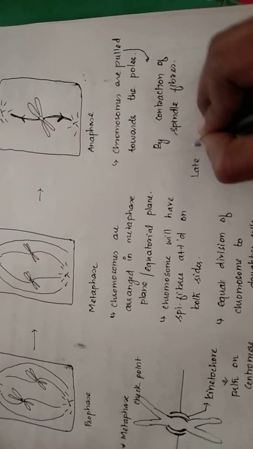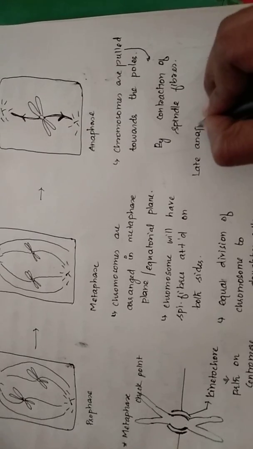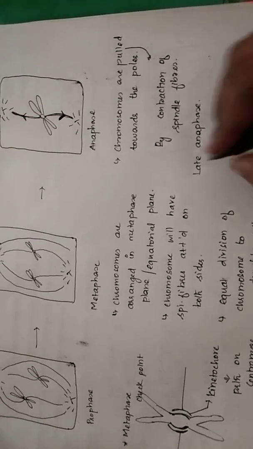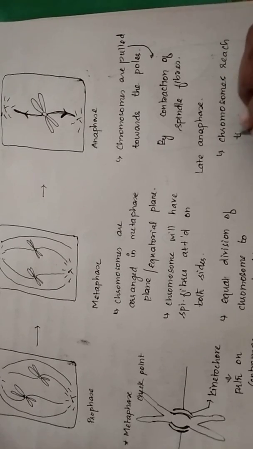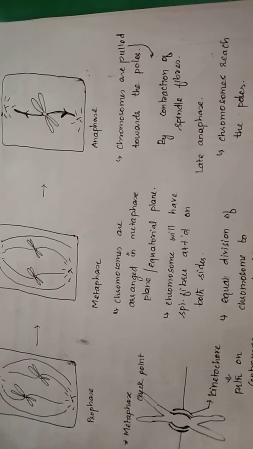இது starting of anaphase-ல. Late anaphase-ல, that is by the end of anaphase, chromosomes reach their poles. So chromosomes are getting separated and reach the poles.